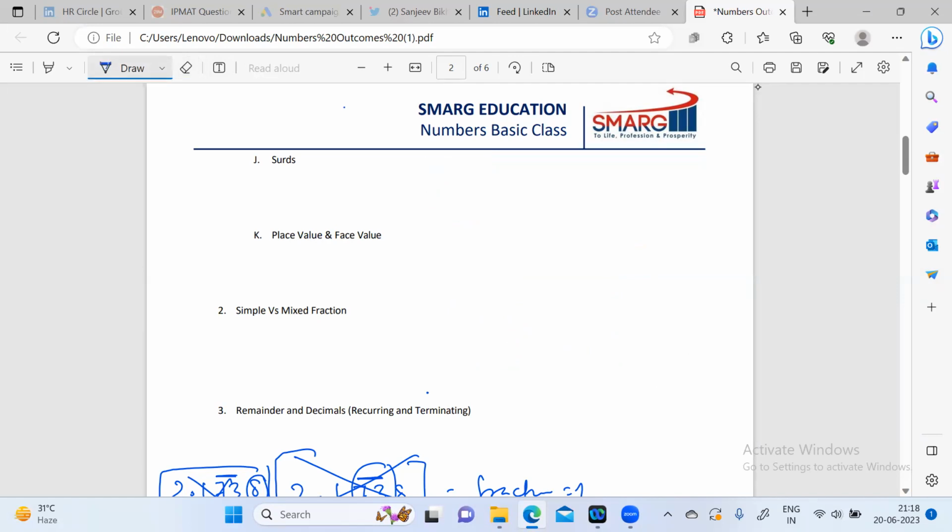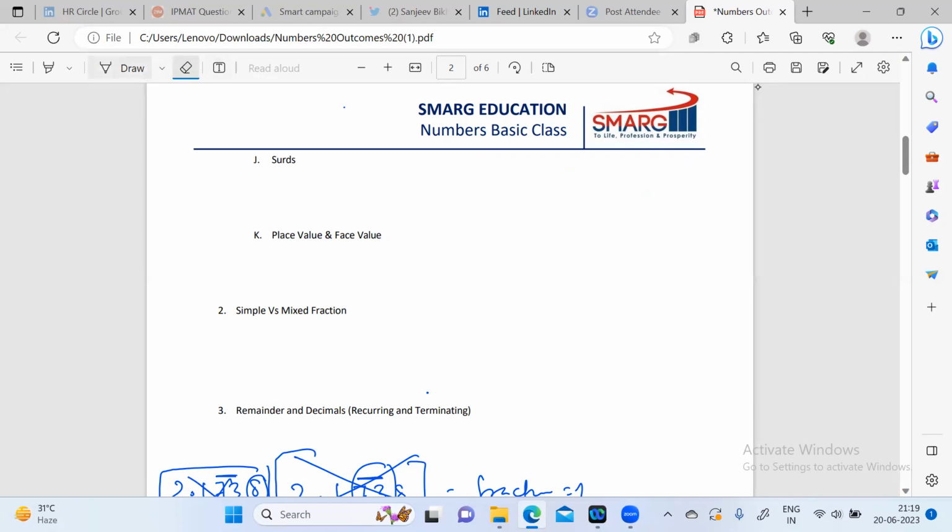I already gave you the example: root 2 we can write as 2 to the power 1 by 2, or the 7th root of x we can write as x to the power 1 by 7. Once it has been represented in power, we can calculate everything with respect to the power only.